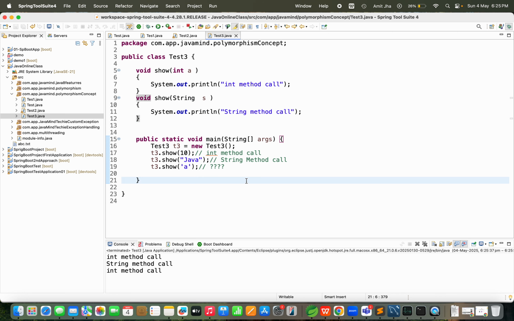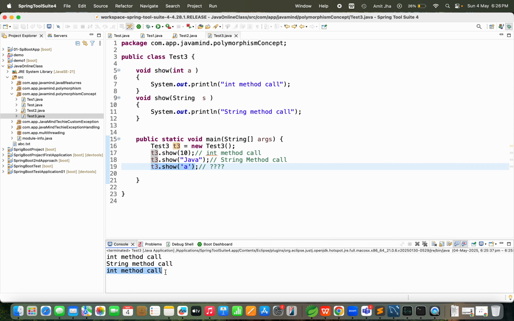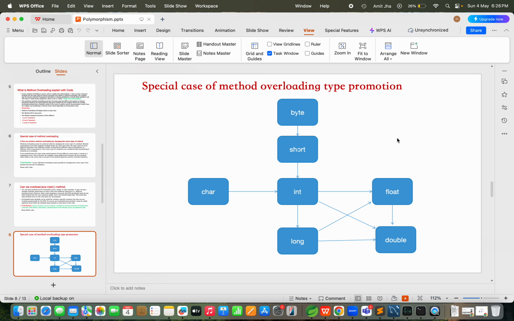The main question is for this t3.show, where you are passing a character. This time it's calling the int method. Now I'm going to move this diagram and you'll understand. That is type promotion. If you pass a parameter as byte, it can convert automatically to short. Keep this diagram in mind.